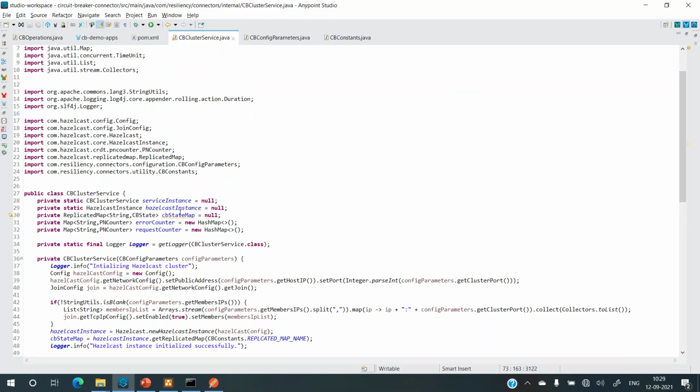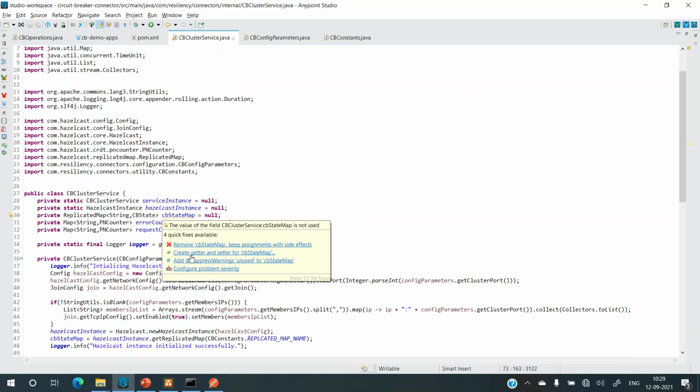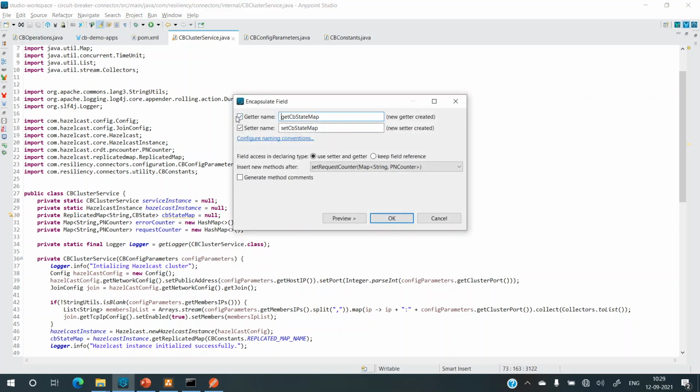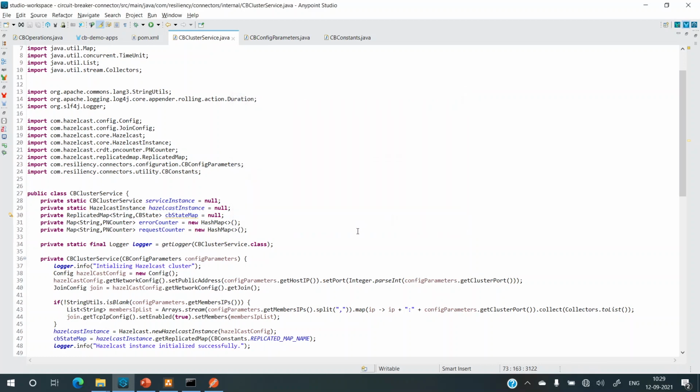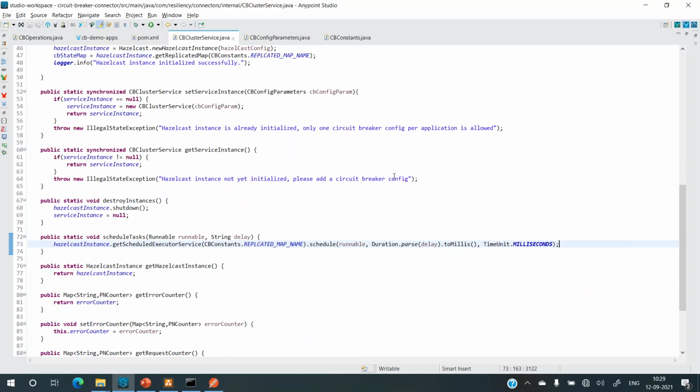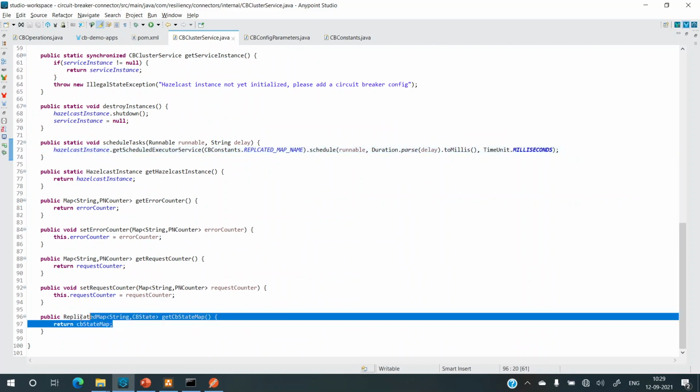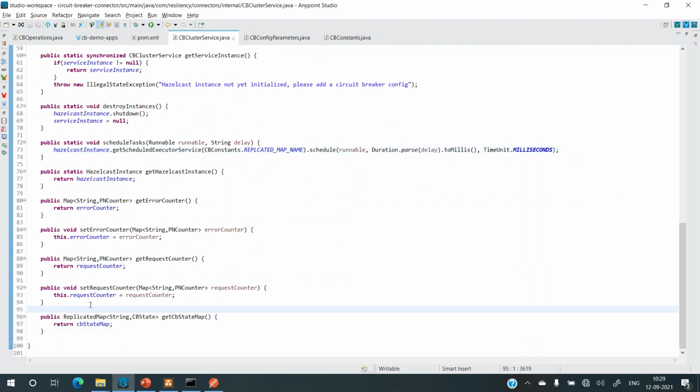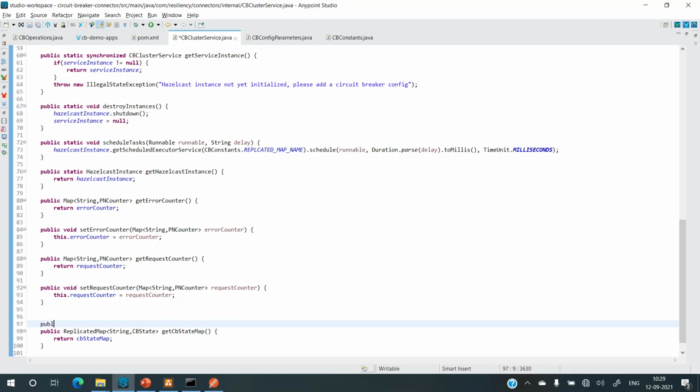wait a second. Okay, we don't have the CB state map. So what I can do is I'll just create a getter for this. No need to add a setter. Okay, we also need a setter, but I'll name it as something different. Okay, so we have a getter for this. Now one part that is pending, how to set the CB state. So here is the get CB state, right? So I'll not include a set CB state. Instead, I'll name it as upsert because we'll use this method to change the circuit breaker state, right?